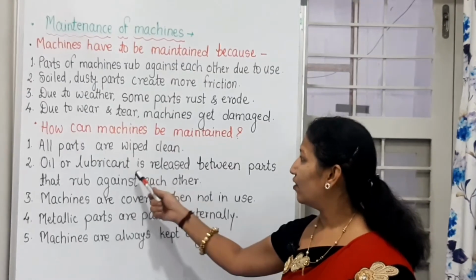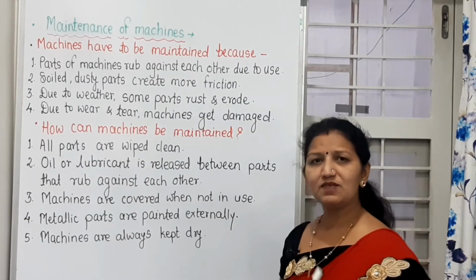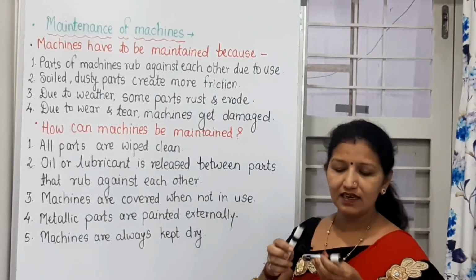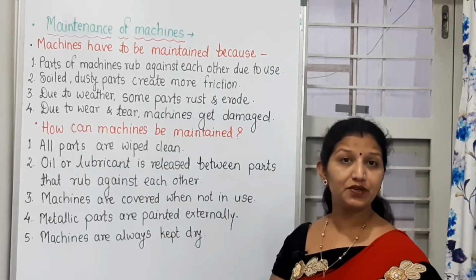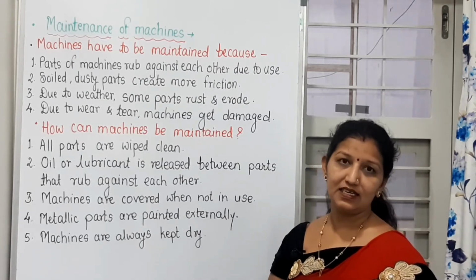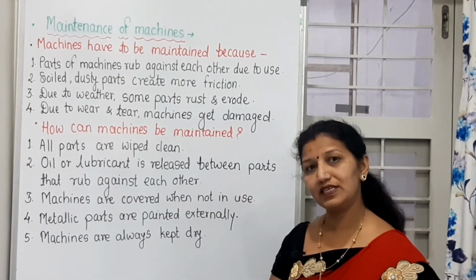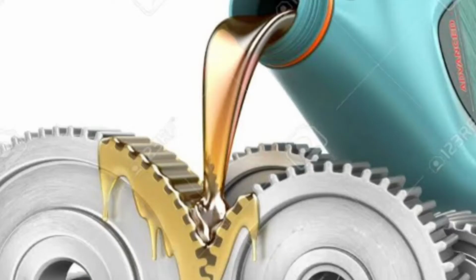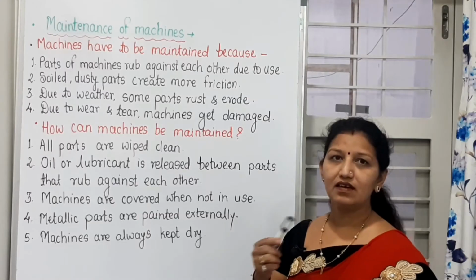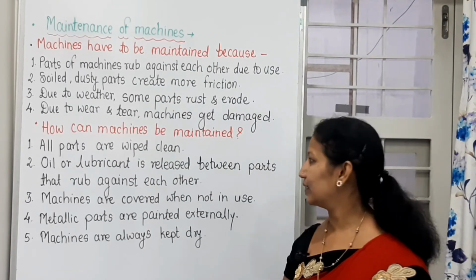Then oil or lubricant is released between the parts that rub against each other. When these parts rub against each other, what should be done? Oiling should be done between these parts. There is friction between these parts and they should be oiled. Because of oiling, the friction is reduced and they run smoothly.